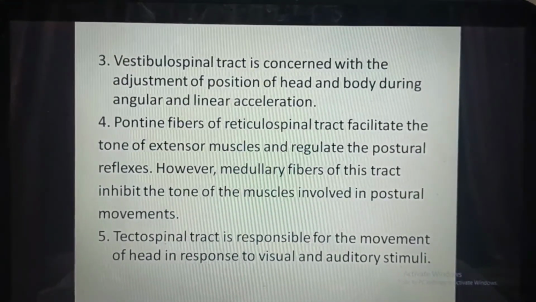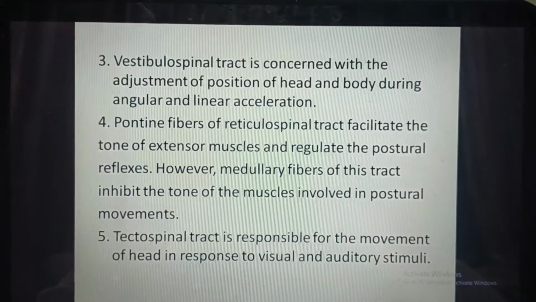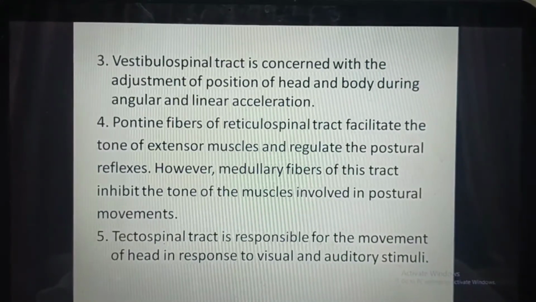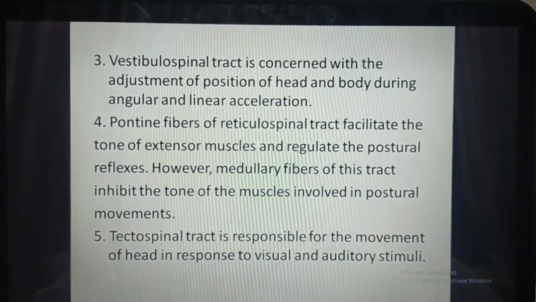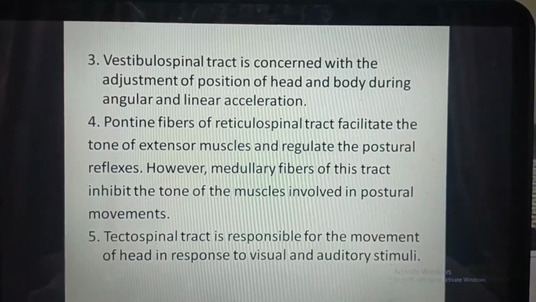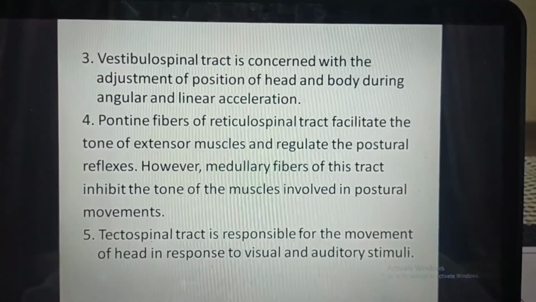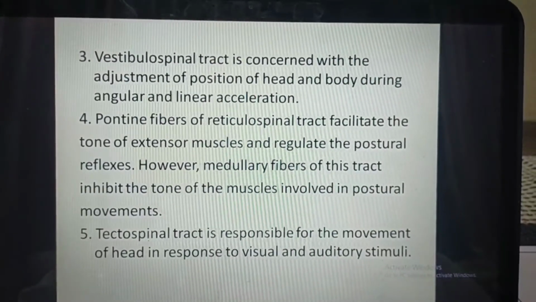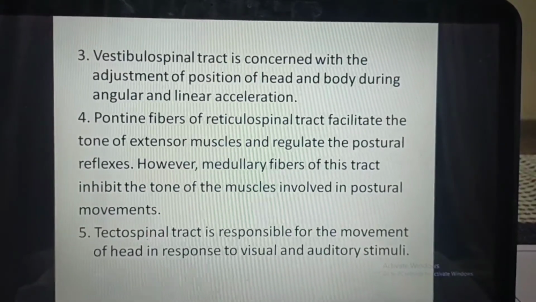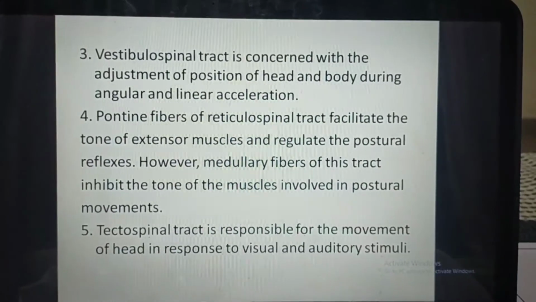Pontine fibers of reticulospinal tract facilitate the tone of extensor muscle and regulate the postural reflexes. However, medullary fibers of this tract inhibit the tone of the muscles involved in the postural movements, and tectospinal tract is responsible for the movement of head in response to visual and auditory stimuli.